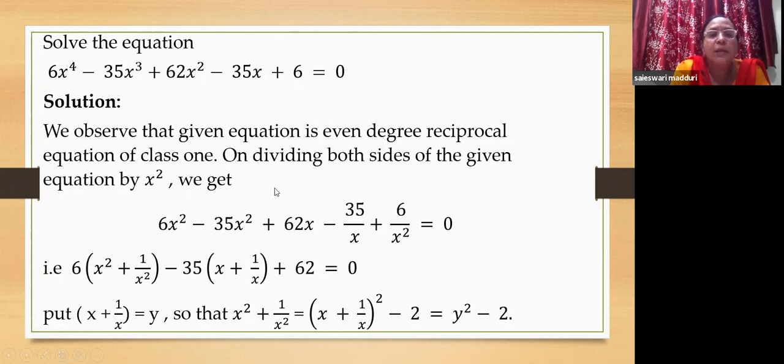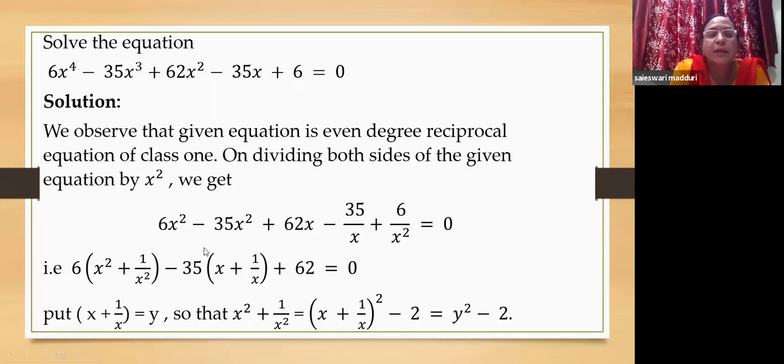Now, if it is class 1 even degree, the immediate thing that we do is divide the given equation by x square and get it to this form: 6 into x square plus 1 by x square minus 35 into x plus 1 by x plus 62 equal to 0. So no wasting of time with trial and error whether 1 will solve it or minus 1 will solve or 2 is going to solve.